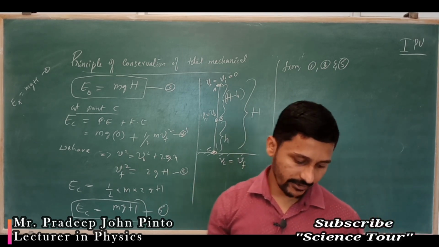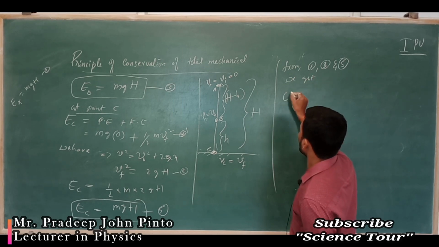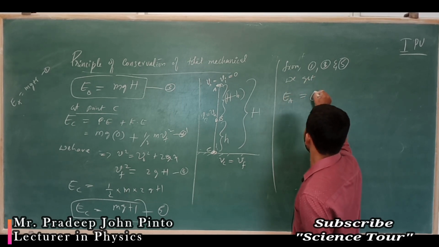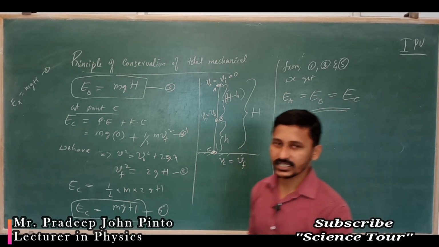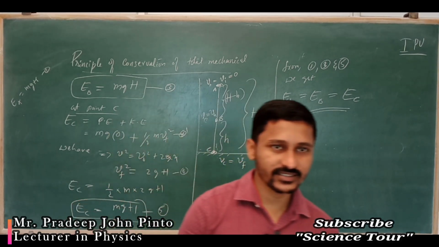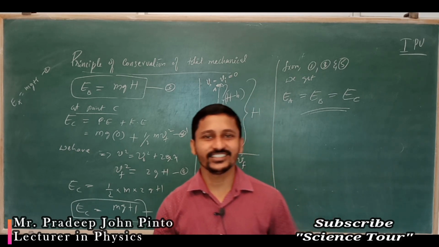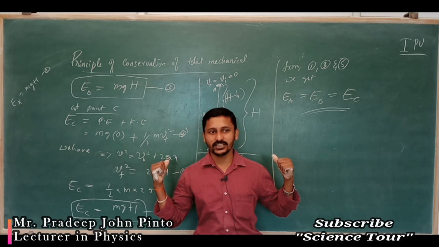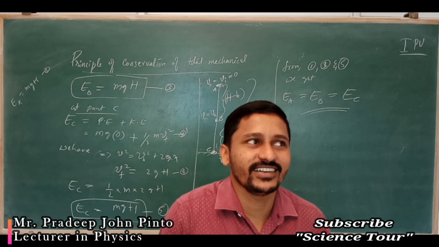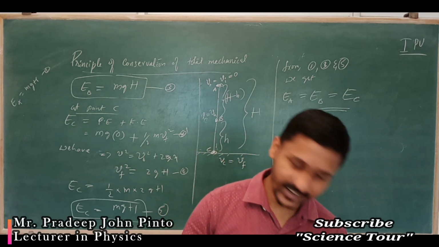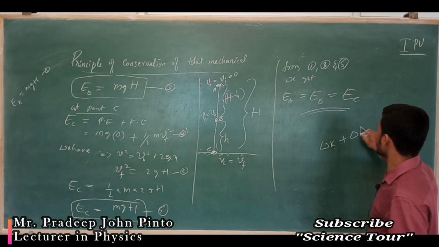From 1, 3 and 5 we get total energy at A is equal to total energy at B is equal to total energy at C. Hence it is proved that the total mechanical energy of the system remains constant.